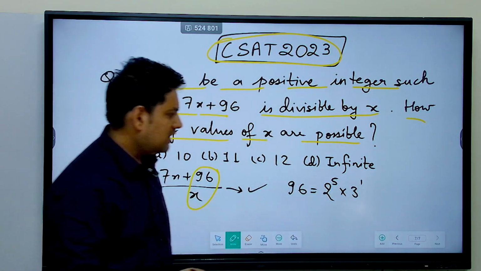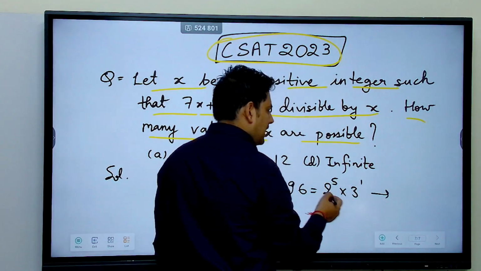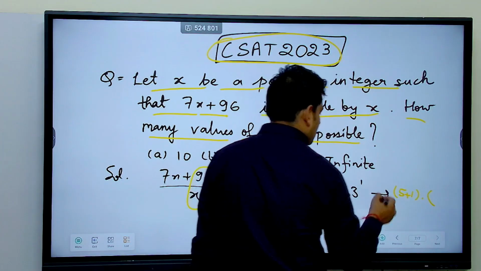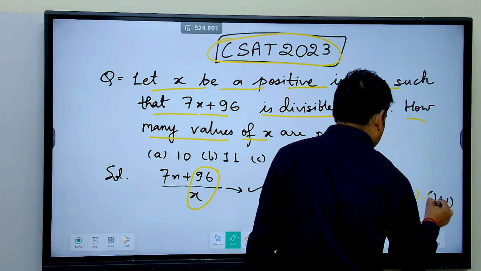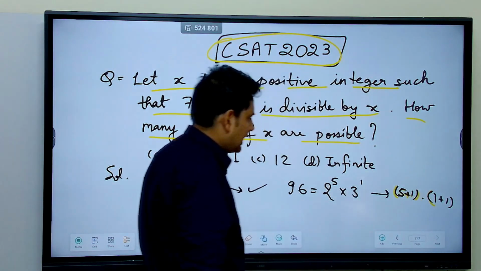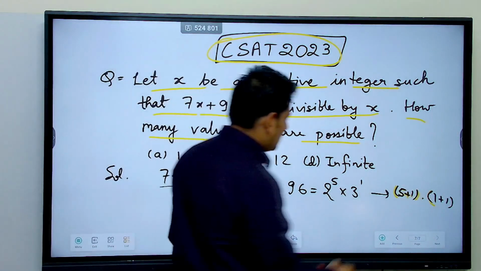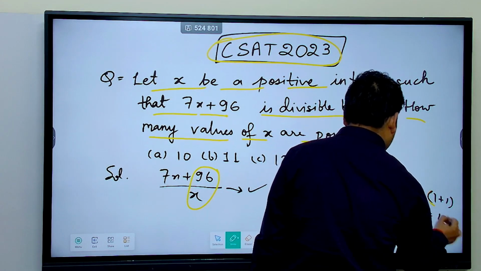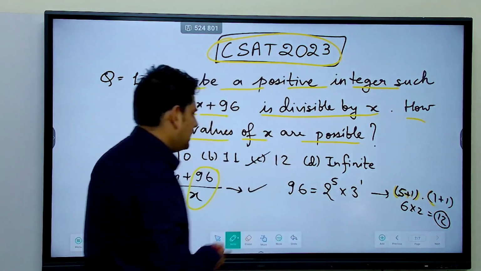So the number of factors will be, if the power is 5 here, 5 plus 1 into 1 plus 1, correct? 5 plus 1 is 6, 1 plus 1 is 2, so 6 into 2 gives you 12. So therefore the answer will be 12.